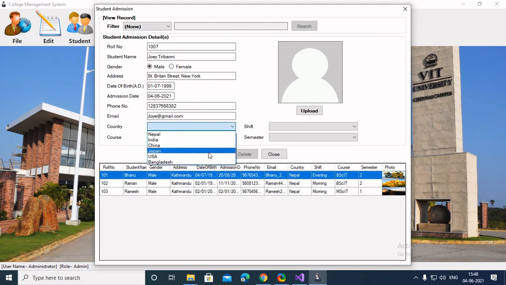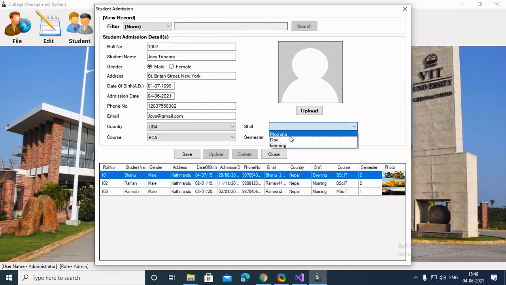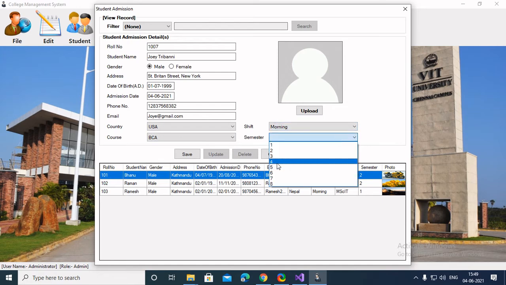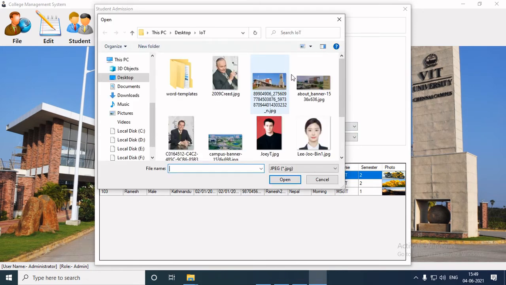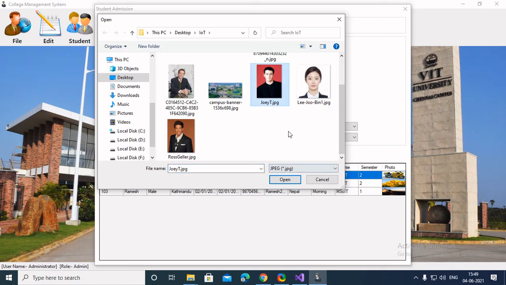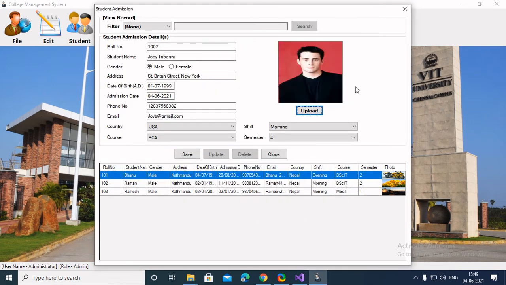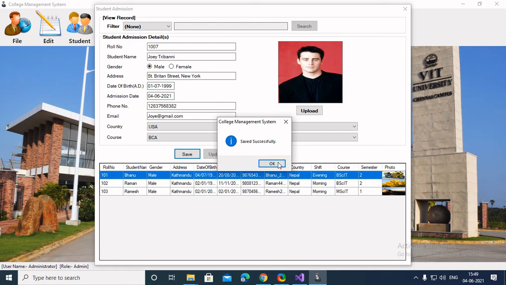Country USA. Course, we have created BCA and MC right now. Let's select BCA, shift morning, semester 4, and now we could also upload images. So basically any college system has an image. So here is Joey. As you can see, the image is aligned perfectly and we can clearly see his face. So now we filled all the details, so we'll save the student. Saved successfully. Now you can also access Joey.